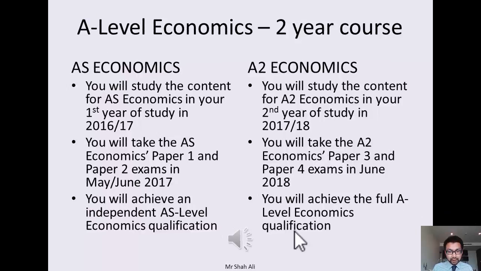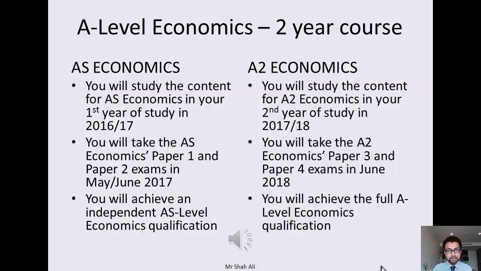Now, obviously it's a 2-year course. So the course will be 2 years. The first year obviously will be AS year, and you'll get an independent qualification, your AS level, after that 1 year. So exams will be taken in May-June period.